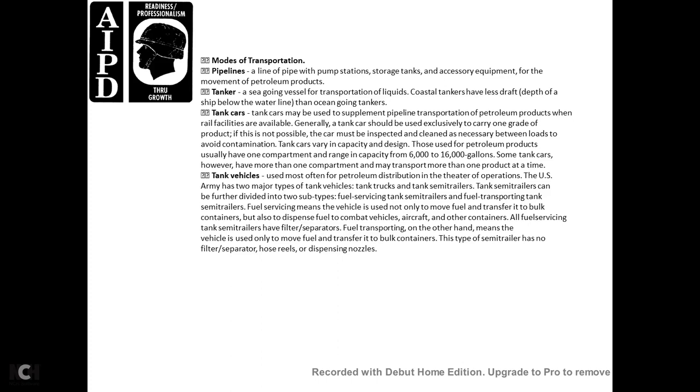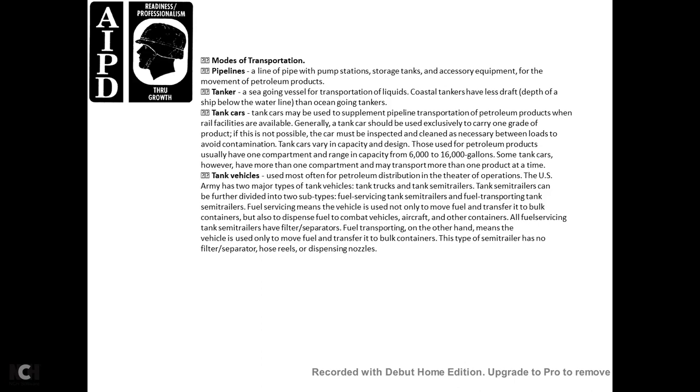A general tanker car should be used exclusively to carry one grade of product. If that is not possible, the car must be inspected, cleaned, and flushed as necessary to avoid contamination. Tanker cars vary in capacity by design. Those used for petroleum products usually have one compartment, ranging in capacity from 6,000 to 16,000 gallons. Some tanker cars, however, have more than one compartment. Many transport more than one product at a time.